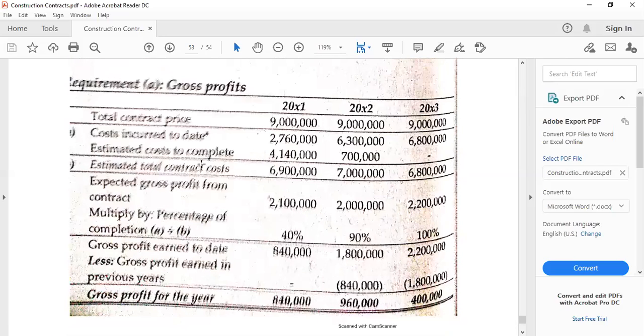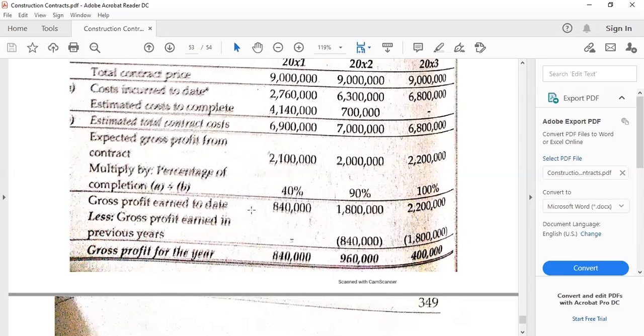You can also notice that estimated cost to complete is 0 at the end of 20x3. That is the illustration. It is because the contract has been completed and no more estimated or additional costs are needed to complete the contract. And then these are the percentages of completion.